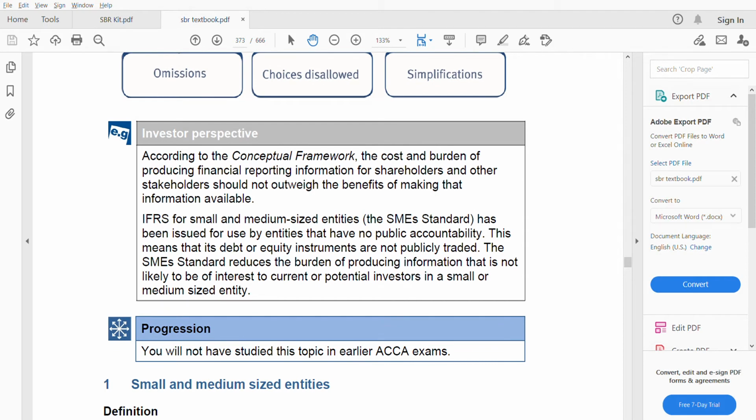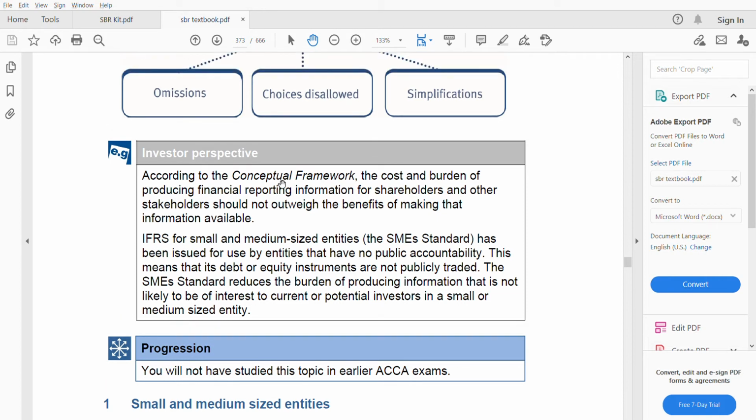let us go through the industry perspective. According to the conceptual framework, the cost burden of producing financial reporting information for shareholders and other stakeholders should not outweigh the benefits of making that information available. Definitely, if you are making something, the benefit should be more than the cost of making it. For SMEs, the cost might be too much. That's why they are not applying the full IFRS for them. They have reduced the volume, the amount they have to disclose. They have reduced it for SMEs. Okay.